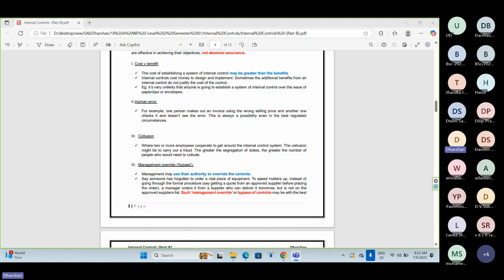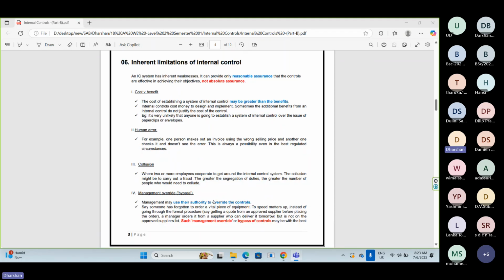Let's take an example. In that ABC Private Limited, they have only 10 processes. Let's assume like that. In a practical scenario, organizations have more than 10 processes.